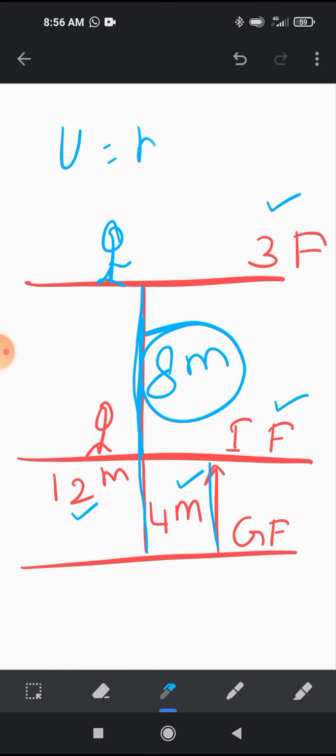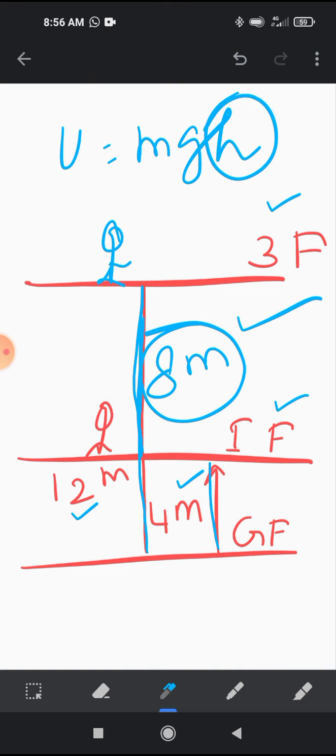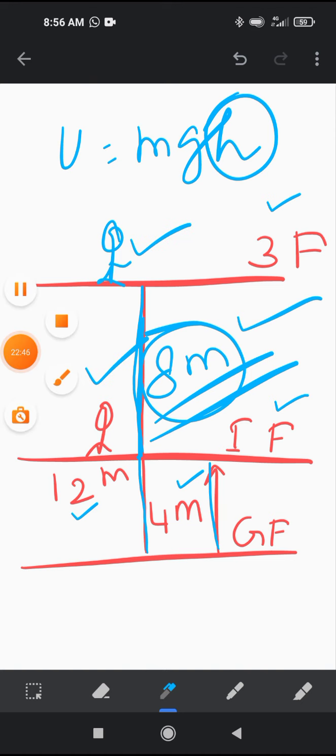Formula is mgh. M is given as 35 kg, g is given as 10, h you have to take 8 meter. This h should be 8 meter, because she goes from the first floor to the third floor. So the distance travelled by her is only 8 meter.